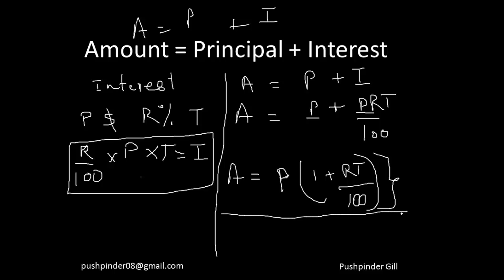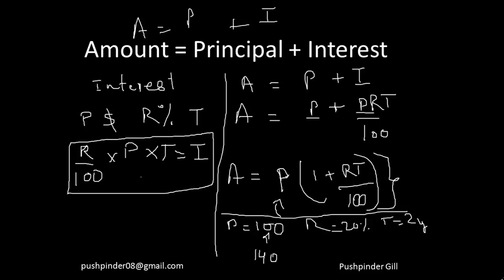Let's suppose I ask you a simple question. Principal is $100, rate is 20%, time is, let's say, 2 years. Either you substitute into this formula and get the answer, or you know that 20% is increasing every year. For 2 years it will increase by 40%, and if you increase 100 by 40%, you get your amount to be 140, right? So this way also you can solve the question. You need to understand this expression here.